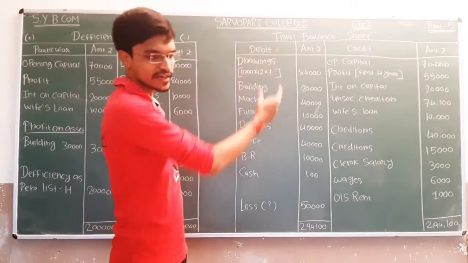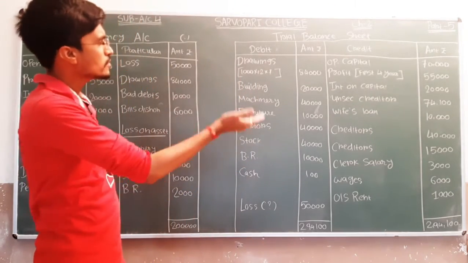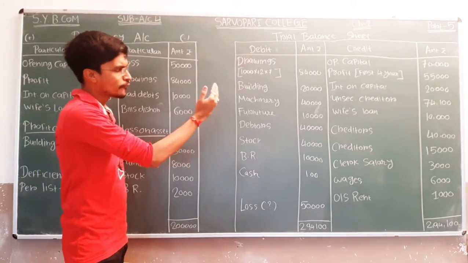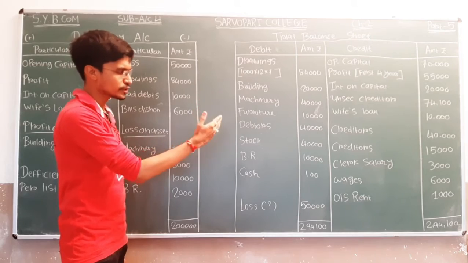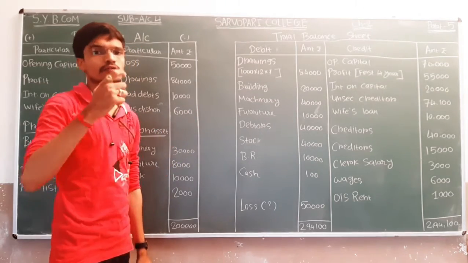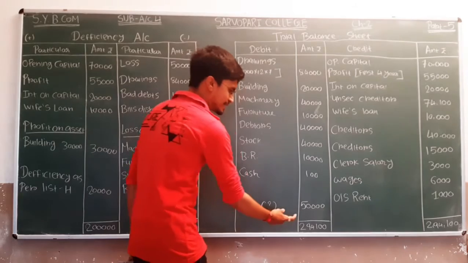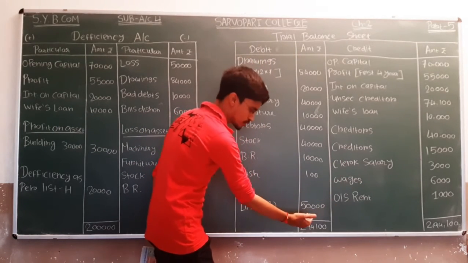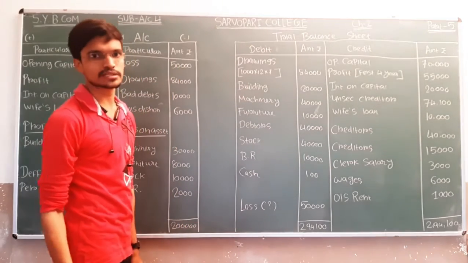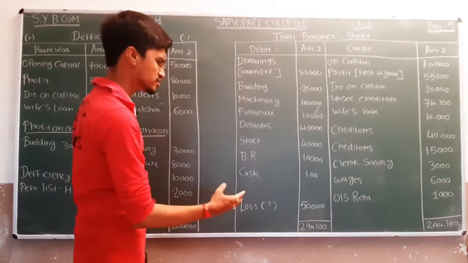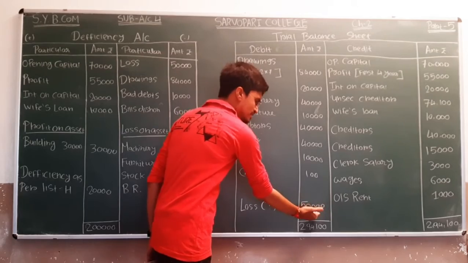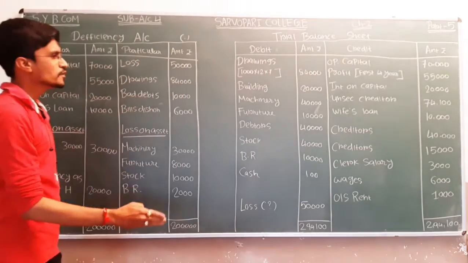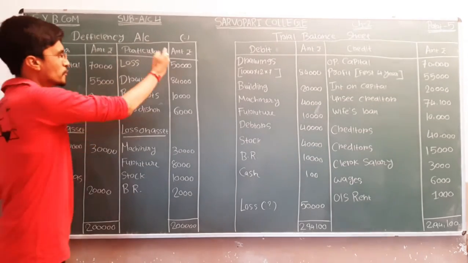of 2,94,100 on the credit side, and after deducting the amounts of the debit side, that is 84,000, 20,000, 40,000, 10,000, 40,000, 40,000, 10,000 and 100, we are getting the loss amount. In this way, both sides total the same, that is 2,94,100. So we are getting a loss of 50,000. Now this loss we have to consider in the deficiency account. On the minus side we have to describe the amount of loss, 50,000.